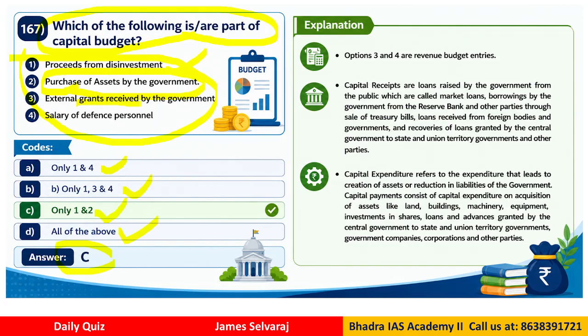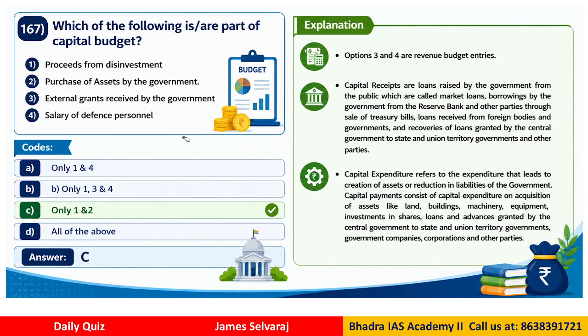Grant is the revenue budget. External grants received by government will be a revenue receipt. Salary of defense personnel will be revenue expenditure. So items 3 and 4, right? Items 3 and 4, that means statements 3 and 4, they are part of the revenue budget. Only 1 and 2 are part of the capital budget.